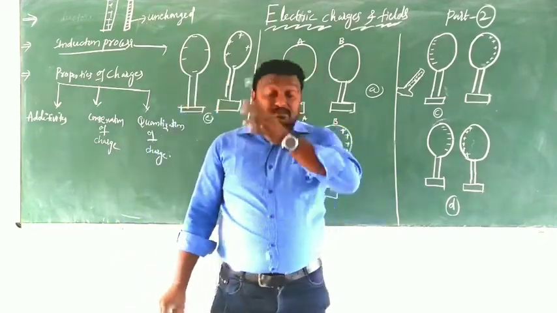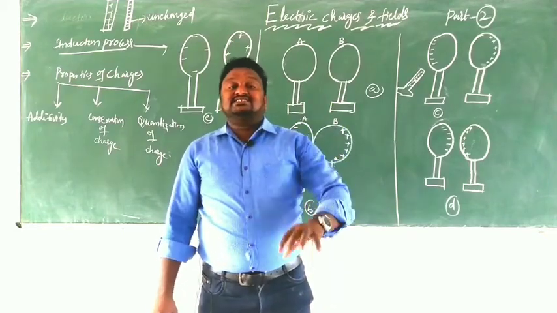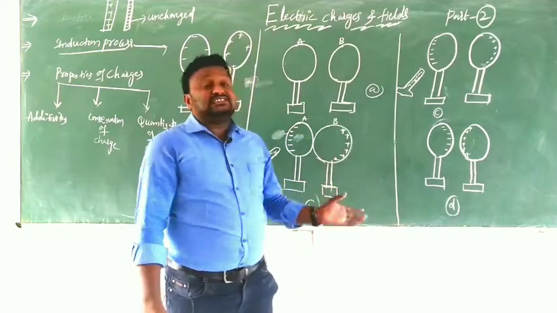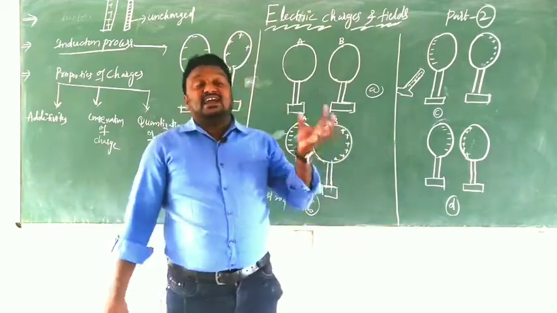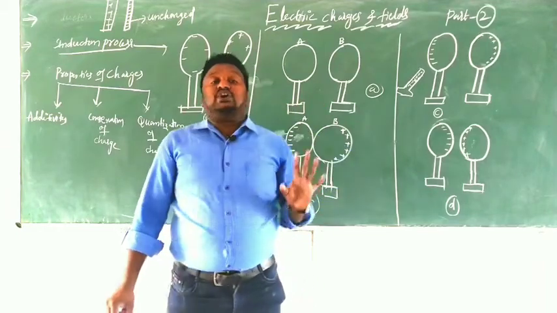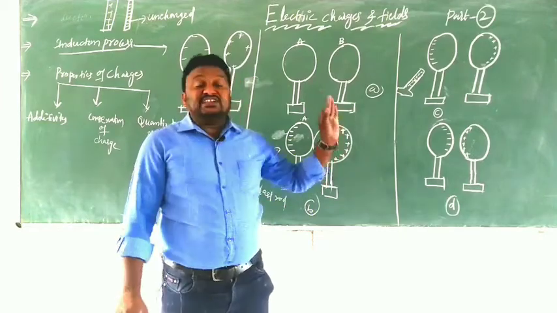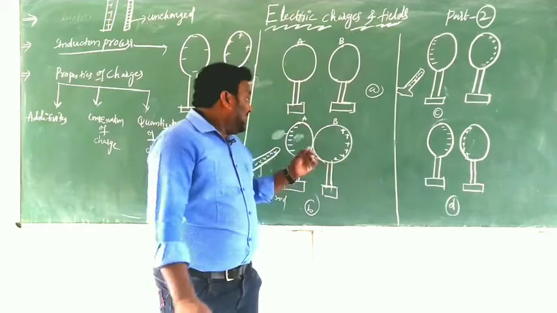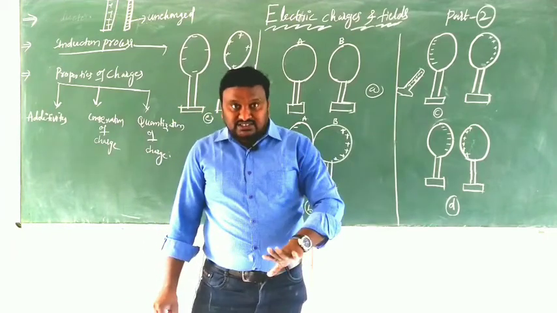Equilibrium state. At this state, B will gain the additional positive charge and A will gain the additional negative charge. At the equilibrium state, B gains the additional positive charge and A gains the additional negative charge. Clear, children?